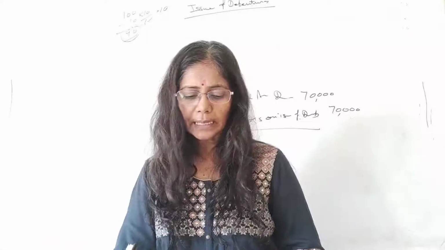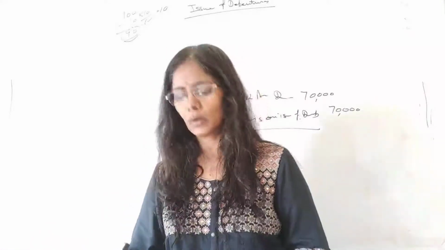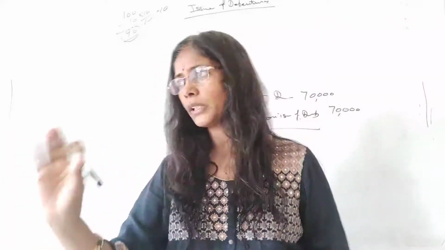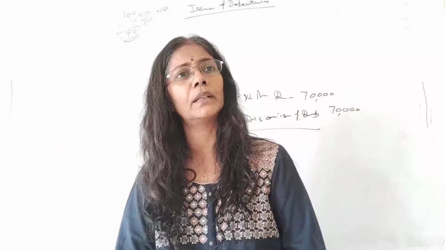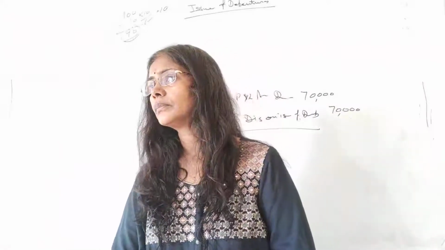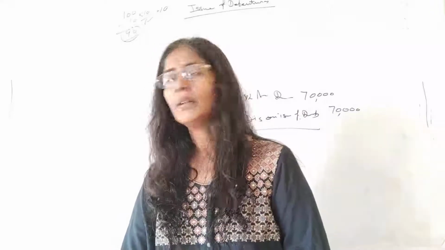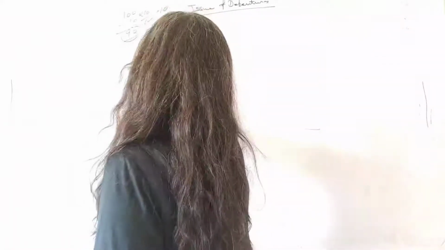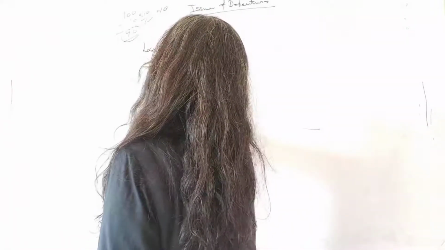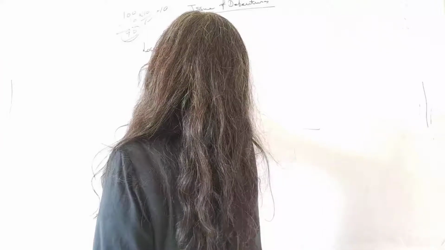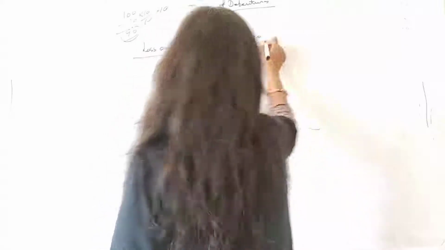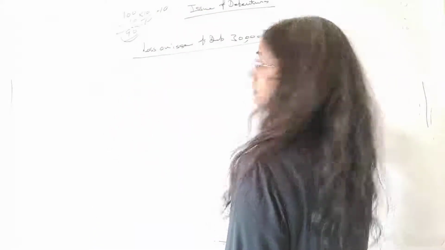So 10,000 was your discount and 20,000 was your premium on redemption of debenture. Are you getting my point? So how much loss is there? 30,000. So in this question the loss on issue of debenture is 30,000 and this is debited, of course.